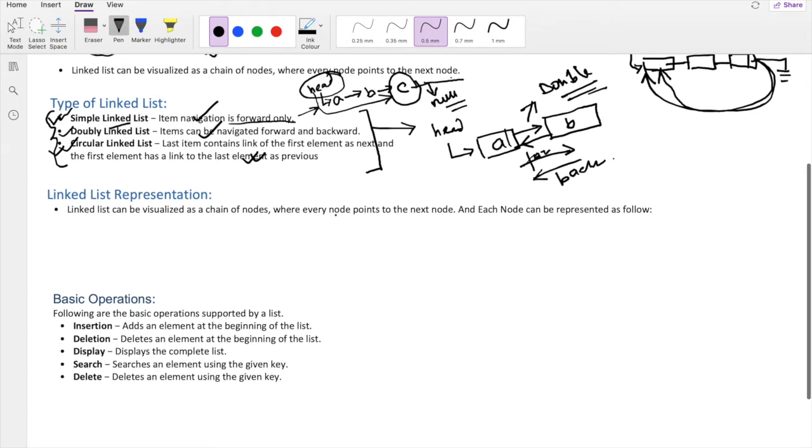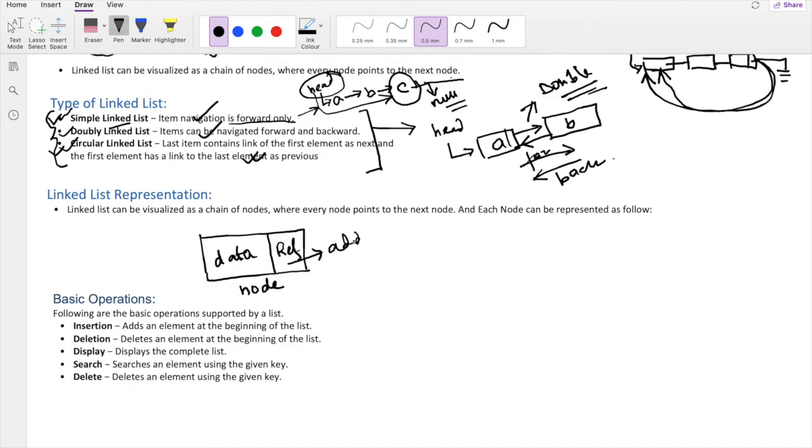Now, what is the linked list representation? A linked list can be represented as a chain of nodes. So let's see the structure of a node. For example, this is a node, and each node has two parts. One is the data part, which contains the value of the node, and another is the reference or the address of the next node. So this is the structure of a node of a linked list.